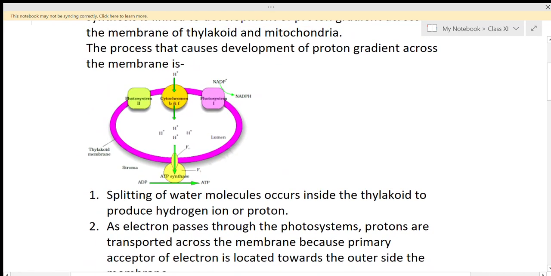We can see this structure. This is the lumen of the thylakoid. Thylakoid is made up of two membranes, inner and outer, and the thylakoid is present inside the chloroplast. So this outside region is the stroma, and the lumen is the space inside the thylakoid. In this hypothesis, a proton gradient is produced.